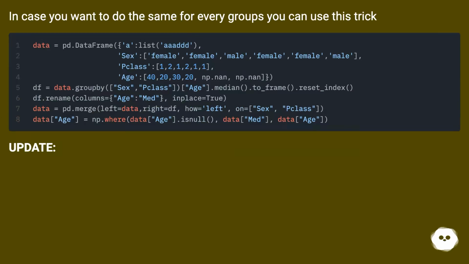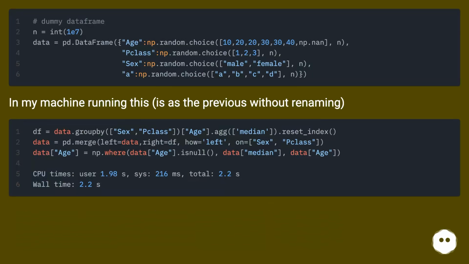In case you want to do the same for every group, you can use this trick. Update: on my machine, running this is the same as the previous one without renaming.